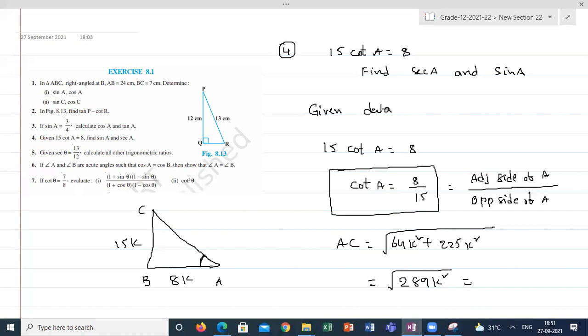What is the AC value? 17K. Yeah. So here it is 17K.